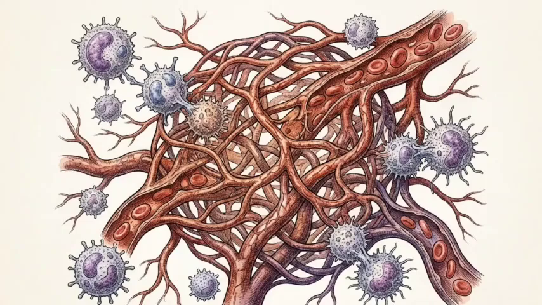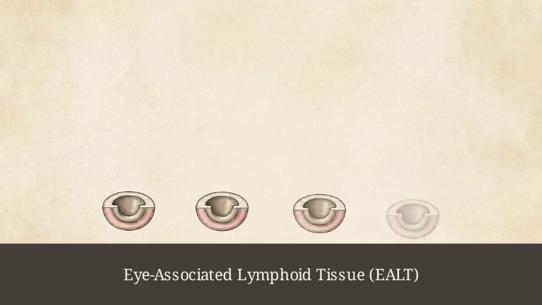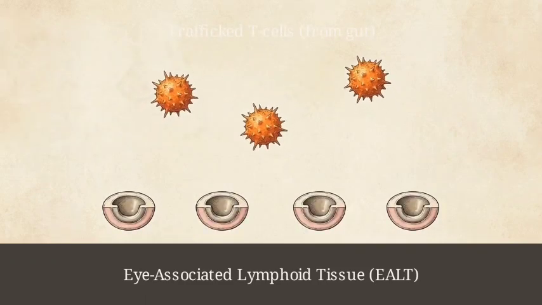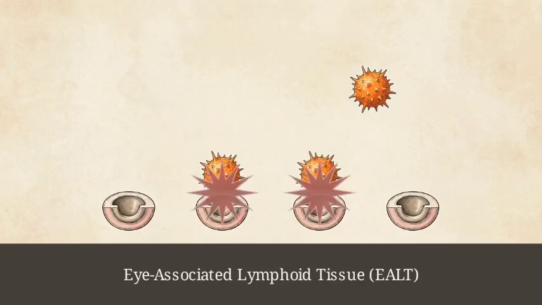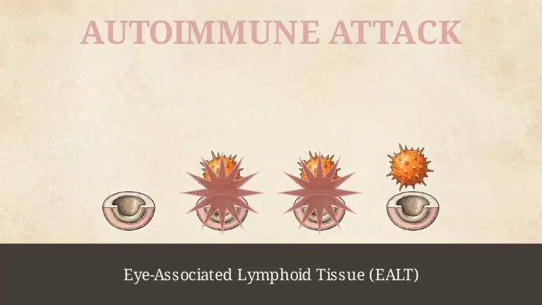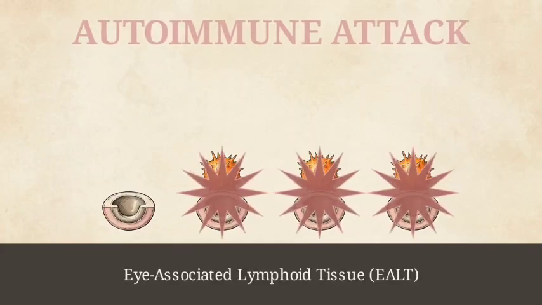When they eventually reach the eye, a phenomenon called molecular mimicry occurs. The eye possesses its own eye-associated lymphoid tissue. The systemically trafficked T cells mistake this local ocular tissue for the original gut antigen. They lock on, triggering an aggressive autoimmune attack against the eye itself.